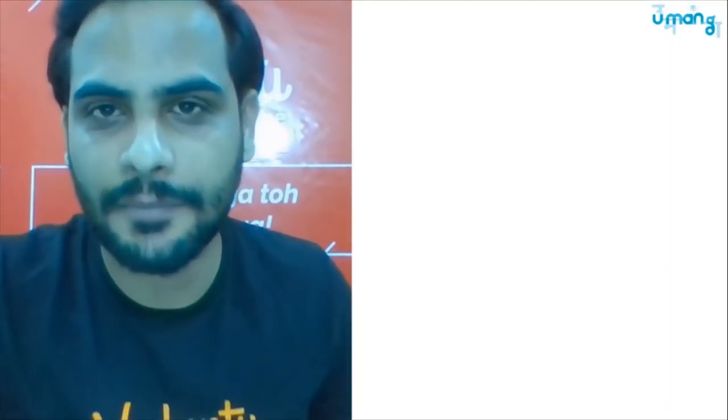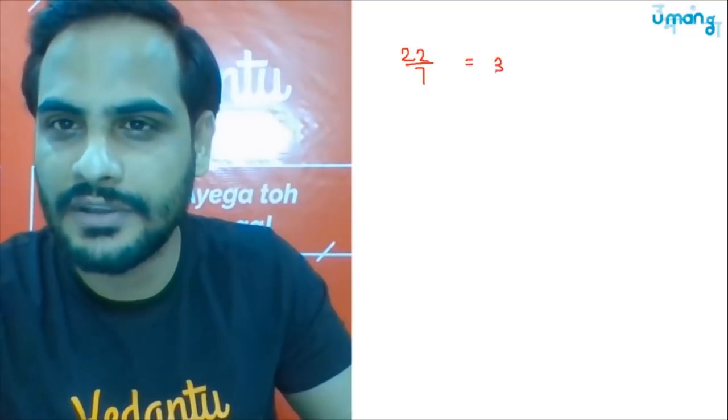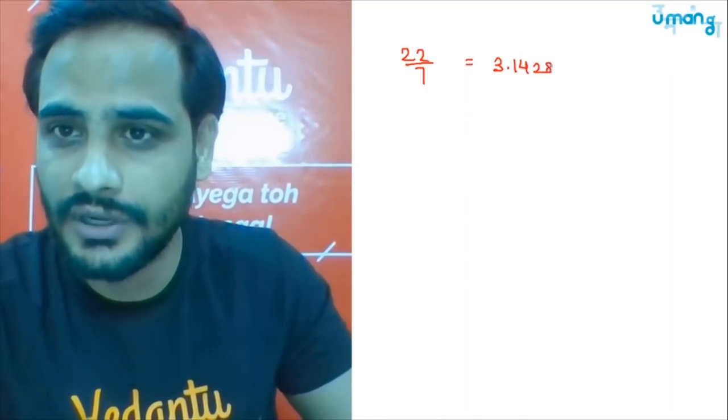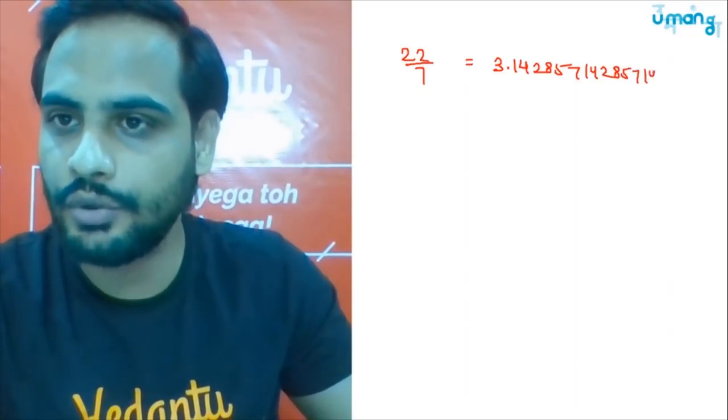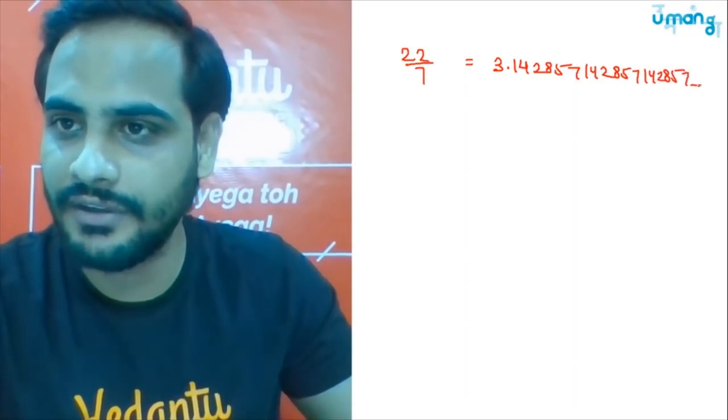To understand that part, first focus on this: if I divide 22 by 7, the decimal form will be 3.142857 and so on.